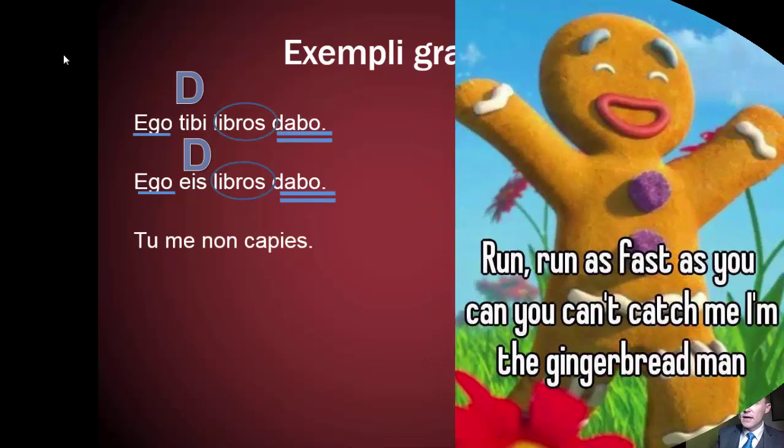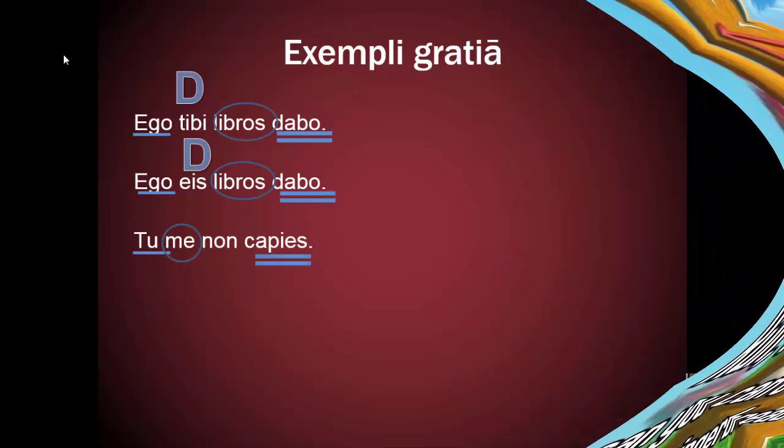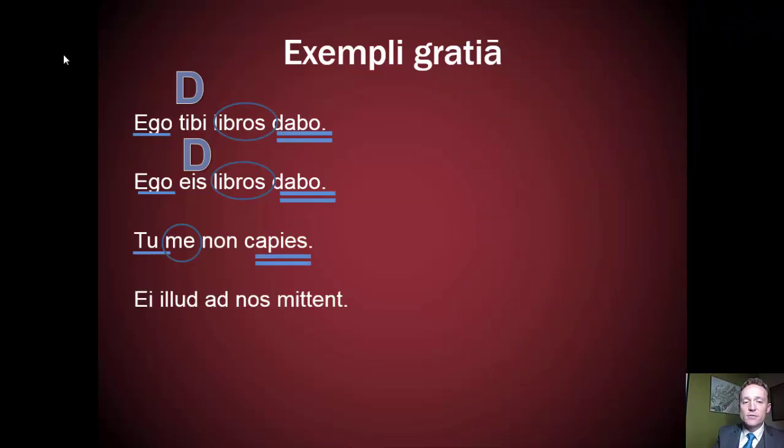Tu me non capies. Again, here we see our personal pronouns at work. Tu, you, me, accusative, non capies. We see our verb there. You shall not capture me.